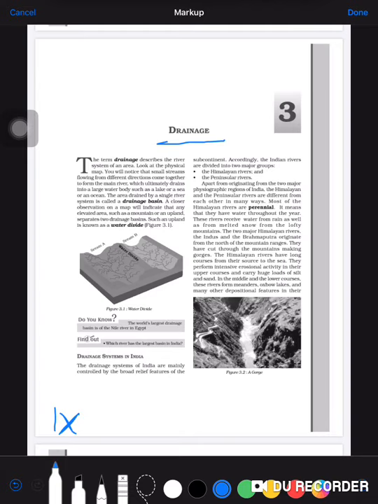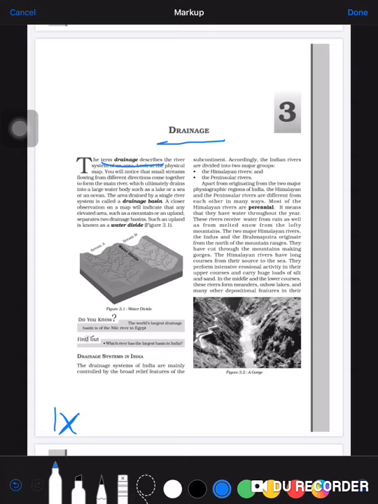As we have completed the drainage chapter previously, today I am going to recapitulate this chapter. My dear students, the term drainage describes the river system of an area, meaning how rivers originate from one place and the water flows to another place.